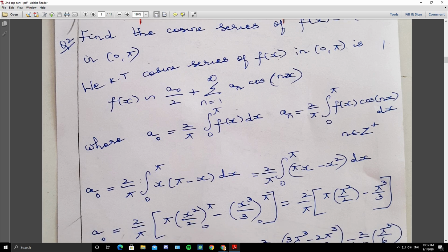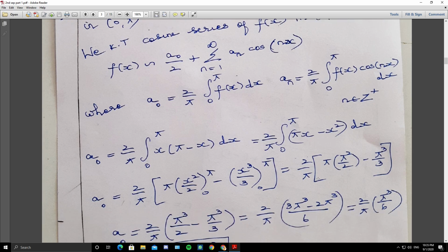So what is a naught? 2 by pi integral 0 to pi. f of x is x into pi minus x, that is pi x minus x square. 2 by pi integral 0 to pi, pi x minus x square. So on integration, 2 by pi, pi into what is the integral of x? x square by 2, minus what is the integral of x square? x cube by 3, from 0 to pi.